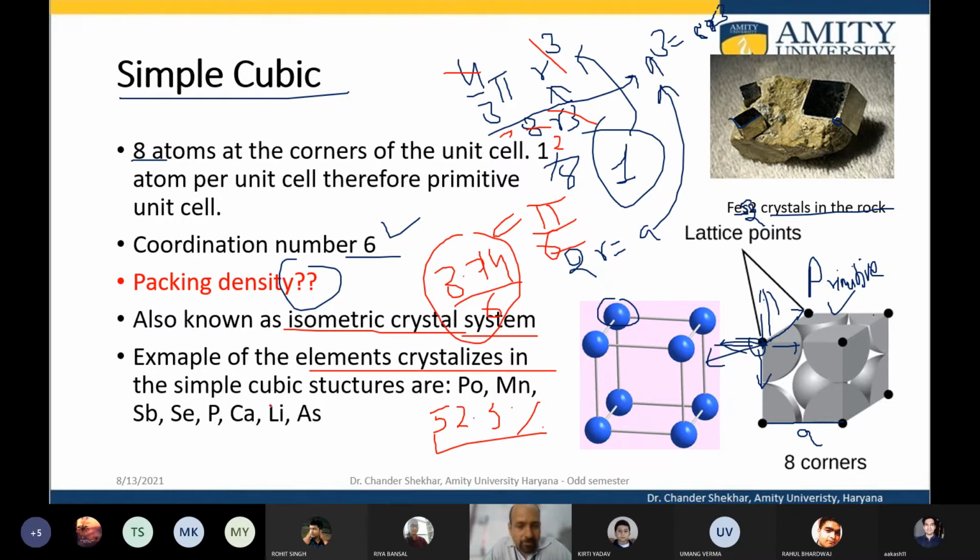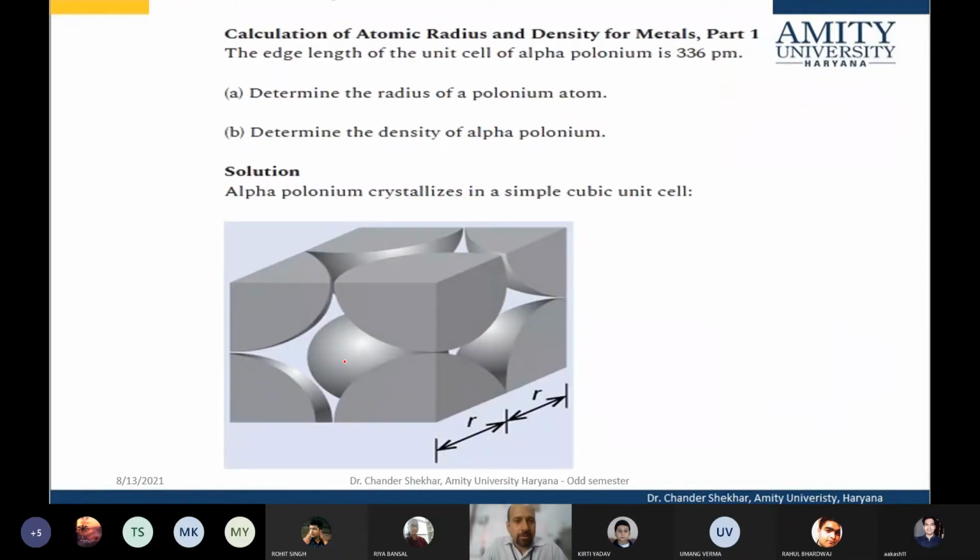And examples are metals, for example, polonium, manganese, antimony, phosphorus, calcium, lithium, arsenic, selenium, etc. as they stabilize into simple cubic. Okay. And the calculation of atomic radius or density of metal for, say, polonium or alpha polonium.